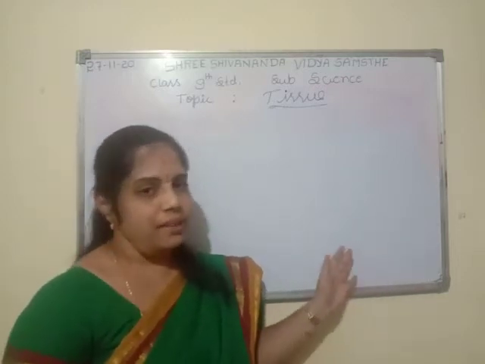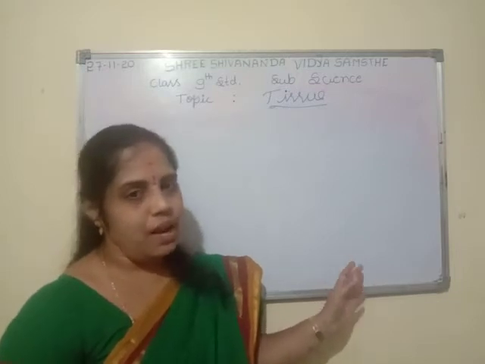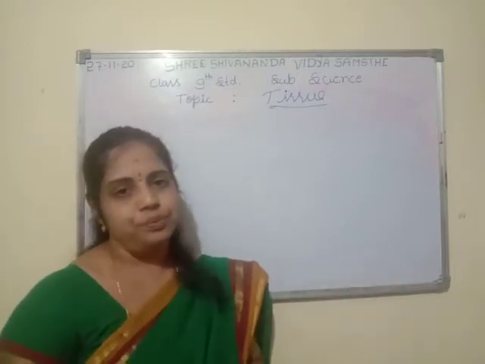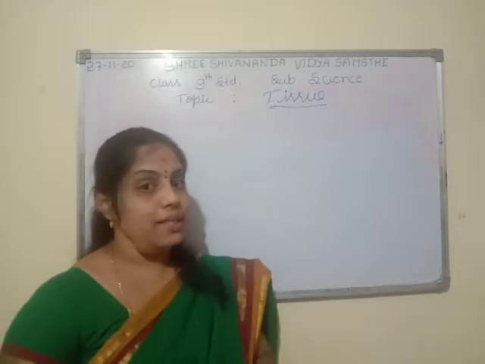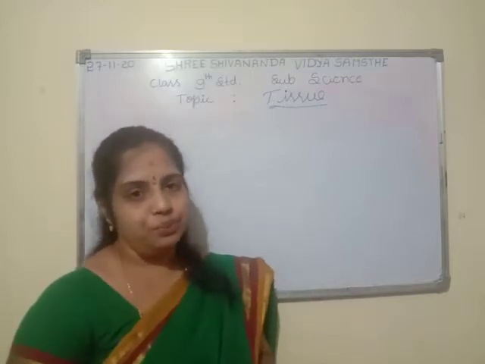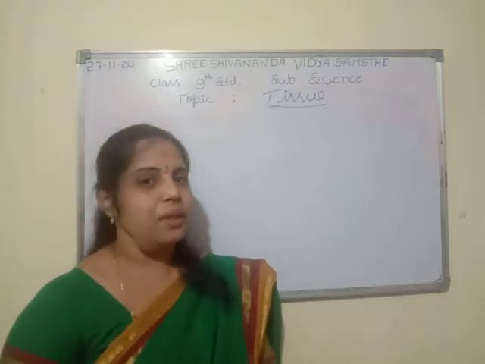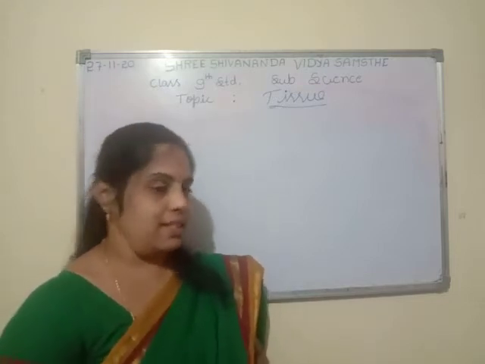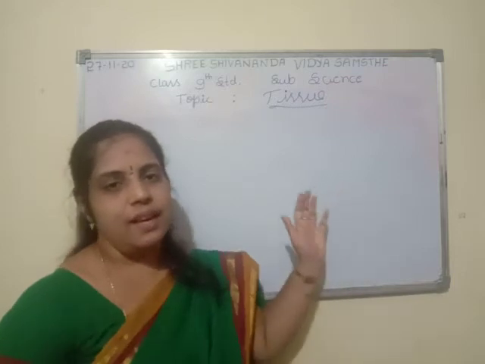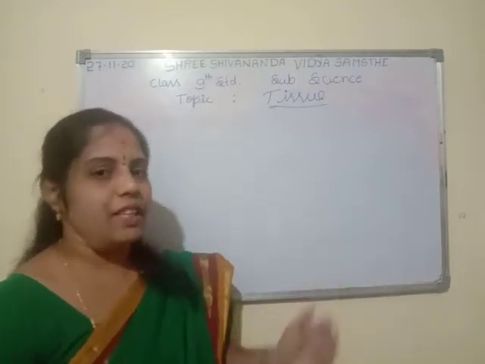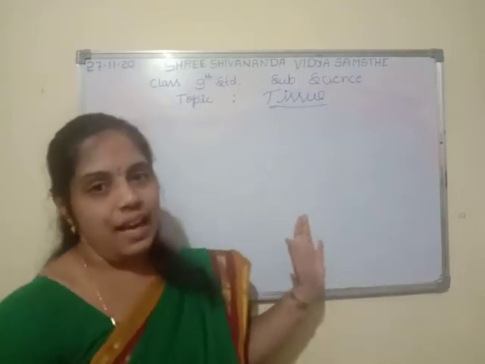Connective tissues are areolar tissue, adipose tissue, and the dense connective tissue, that is bones and cartilage. Do you remember all those things? They are all considered connective tissue, which I explained in my last class.